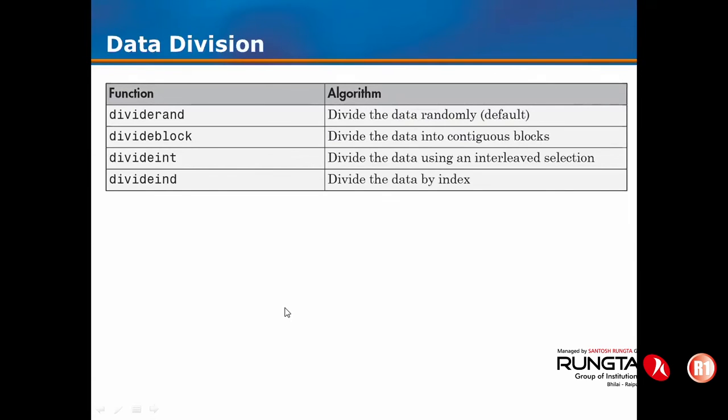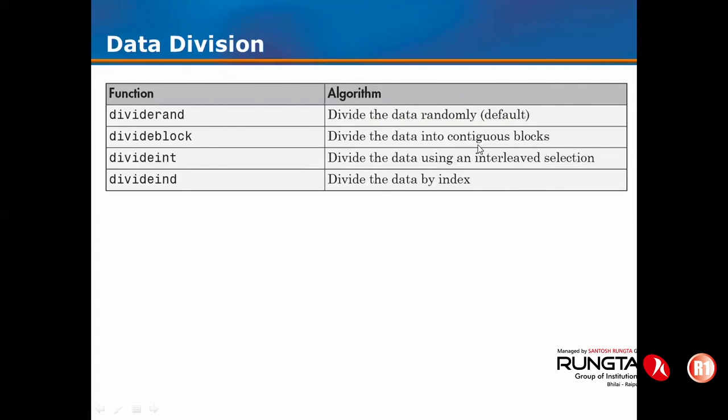So I suggest every researcher working in this particular domain, whether it is MATLAB code, SPSS, Python, or anywhere else: if you are solving a function approximation problem, data division should be random, and it is by default in MATLAB and in most of the software. This is by default random division.